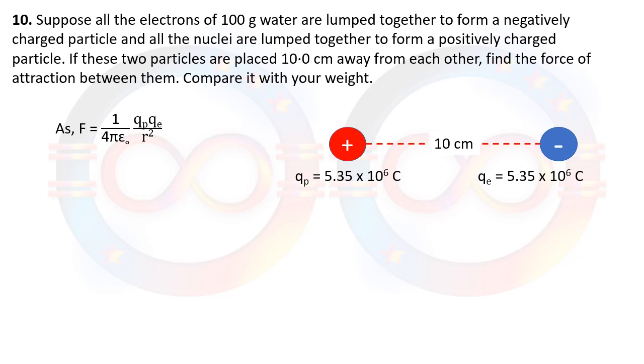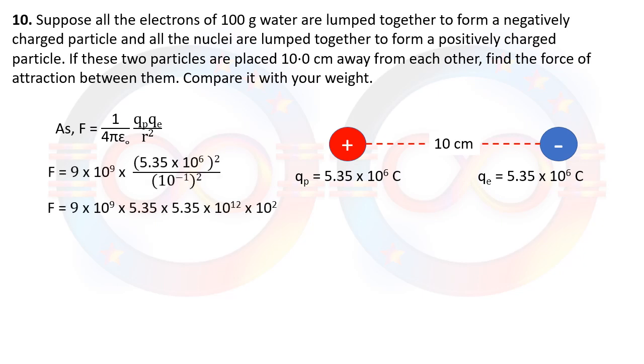Apply the same Coulomb's law, and after getting the values, we will be able to get the total force as 2.57 into 10 raised to 25 Newton. One is positive, another one is negative, so the force will be attractive in nature.